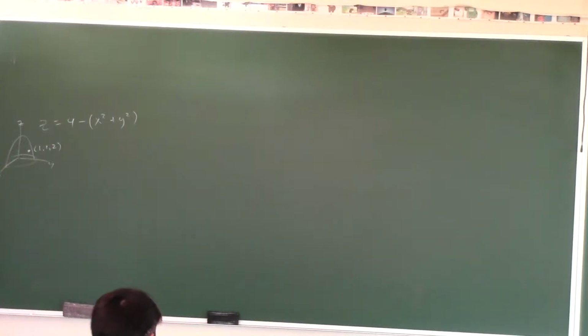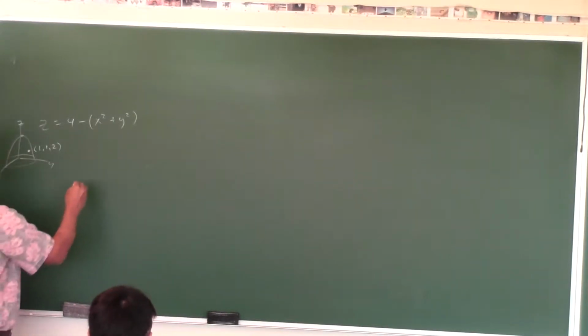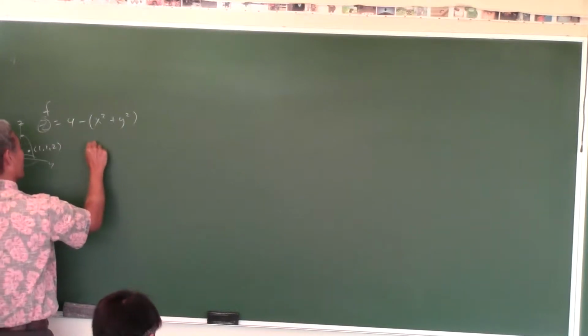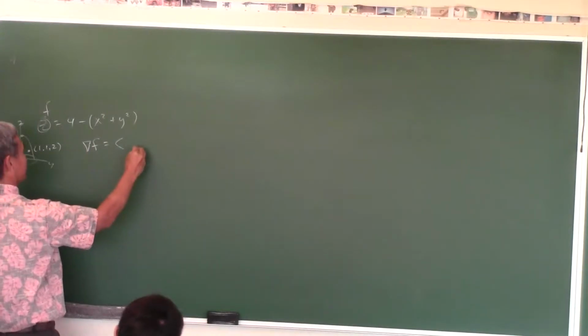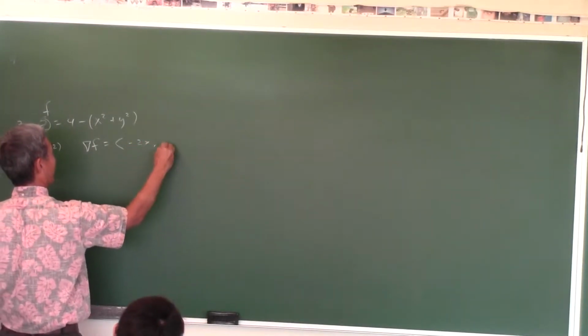So what is the path of steepest ascent? Well, it's pretty obvious, since it's symmetric here, don't you just aim straight for the tip of the paraboloid? But lots of times it's not symmetric, so what do you do? Well, what did it say in the homework about the path of steepest ascent? It's in the direction of the gradient. But what we were doing yesterday is we were looking at the 3-dimensional gradient. What you're supposed to do is look at the 2-dimensional gradient. So, if you think of this as f, what is the gradient of f here? Negative 2x, negative 2y. Okay.